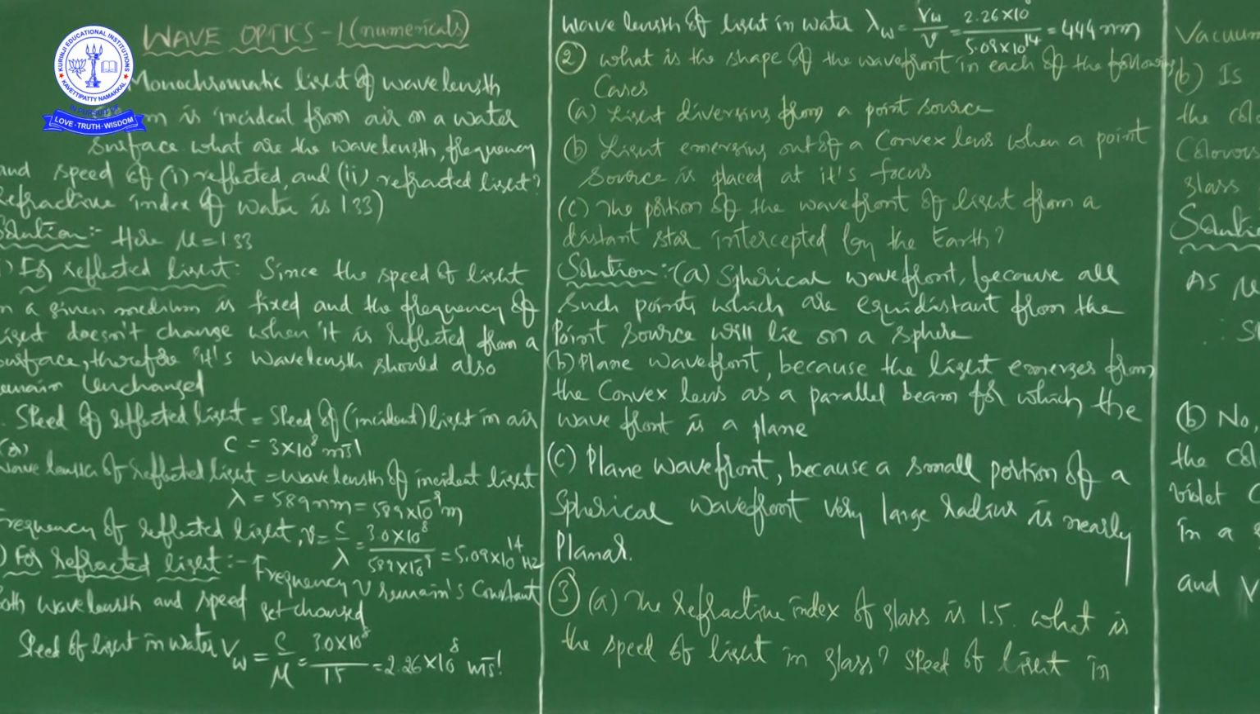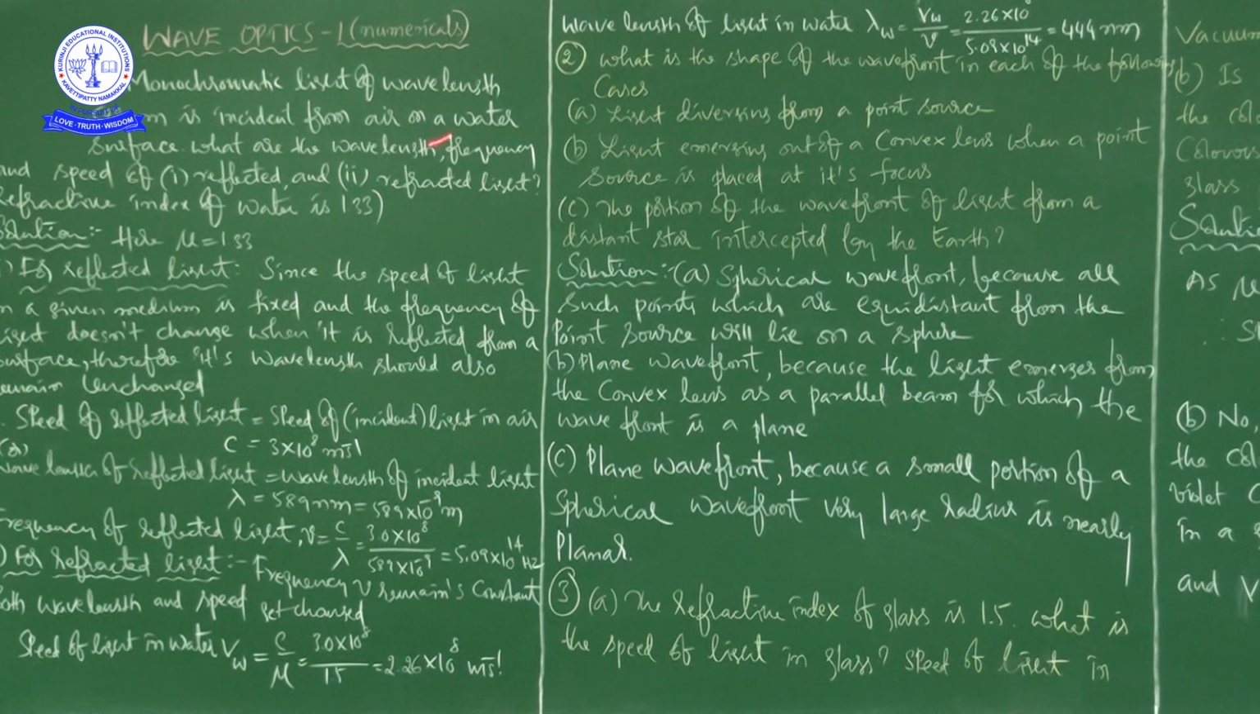Refracted light is present in water, no, because it has to travel from air to water, and it is going to refract, right? So that's why the speed of light in water is equal to 2.26 × 10^8 meters per second, and the frequency is unchanged. Whatever the frequency we have here, that is the same here also.